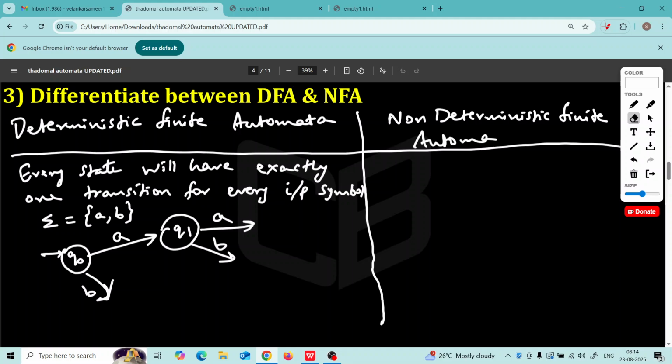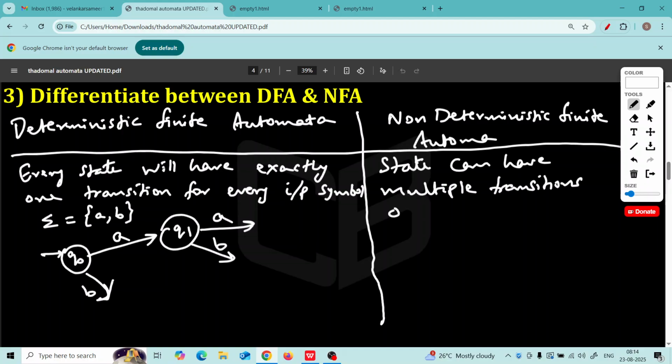Now let's see NFA. A state, any state can have multiple transitions or no transitions at all for an input symbol.